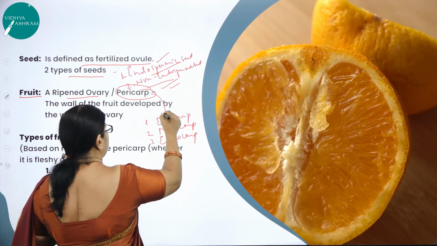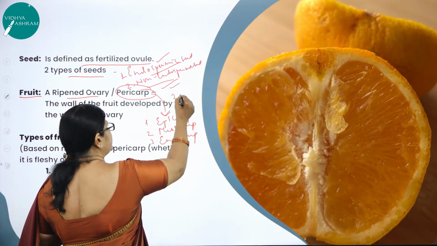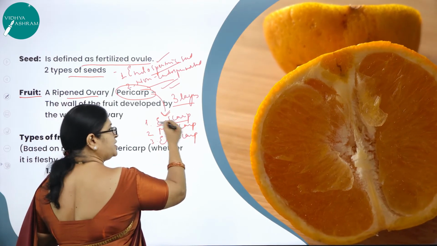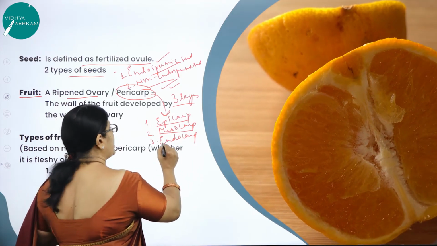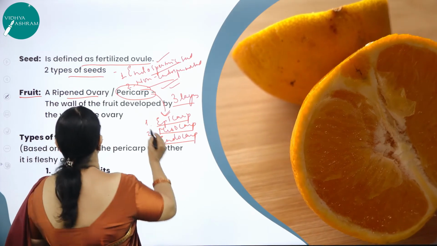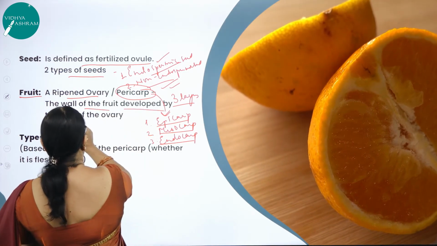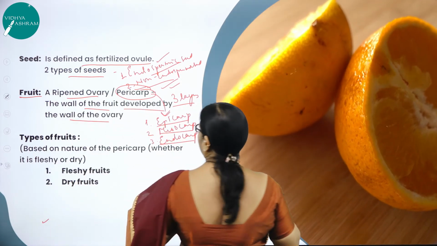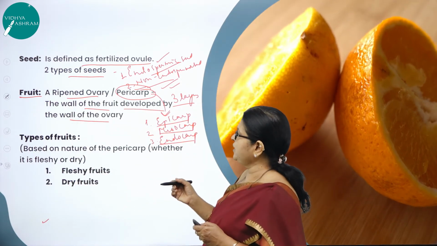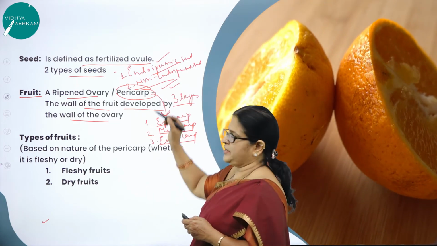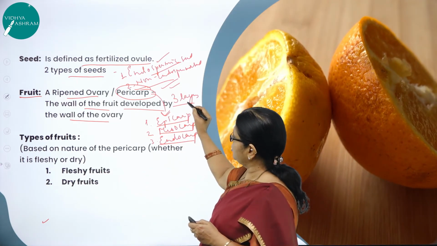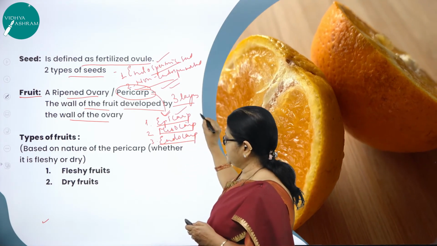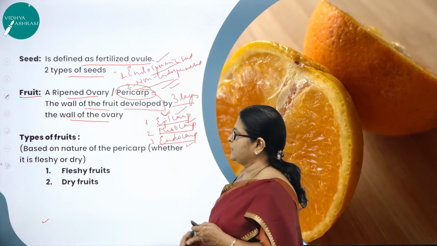So this pericarp is again divided into how many layers? The 3 layers. What are the 3 layers called? Epicarp, the outermost; mesocarp, the middle; and endocarp, the inner. As I said, the wall of the fruit developed from the wall of the ovary is called the pericarp. Hope you have understood what a fruit is. Fruit is a ripened ovary, and the ovary wall is called the pericarp. And the pericarp is divided into 3 layers: outer epicarp, middle mesocarp, and inner endocarp, right?